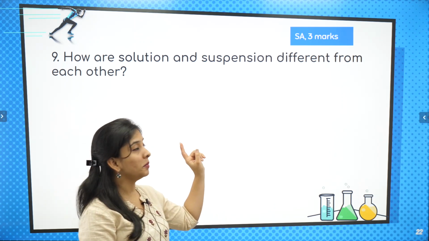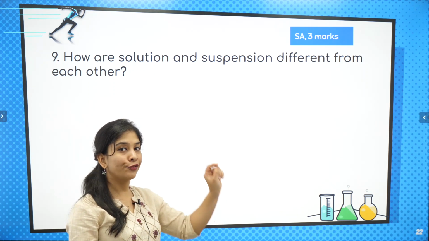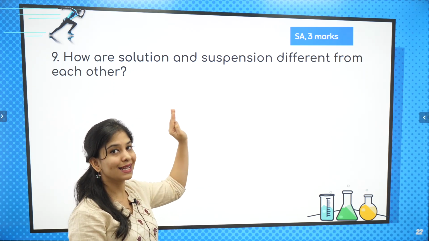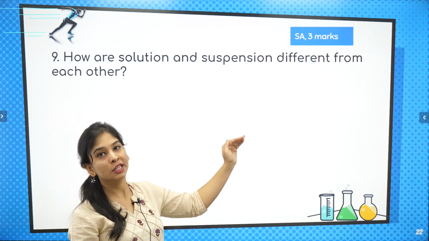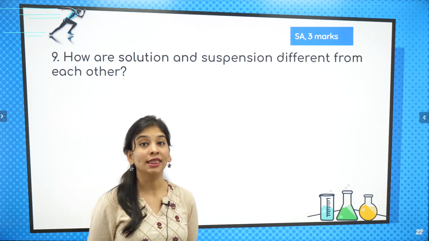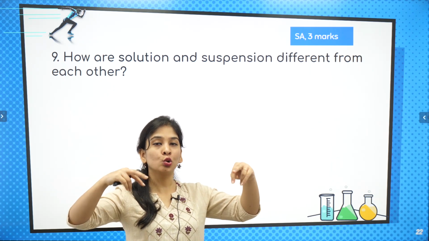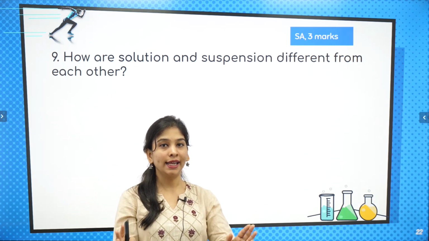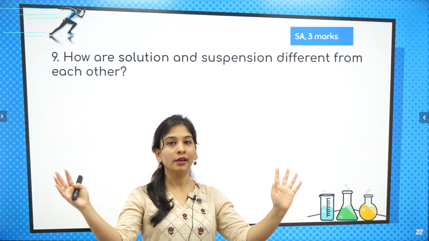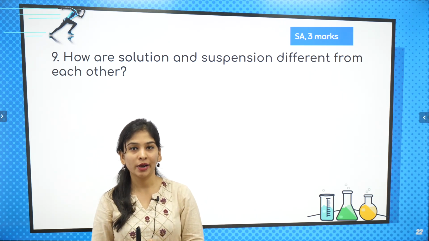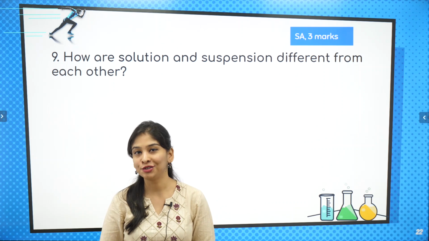So you need to tell me one difference between your solution and suspension, and two examples. That's it. One basic difference and two examples of both, then this is going to be a super duper funda clear job.